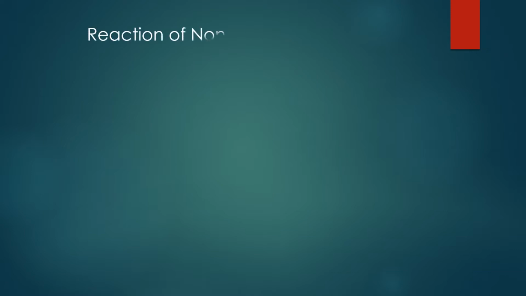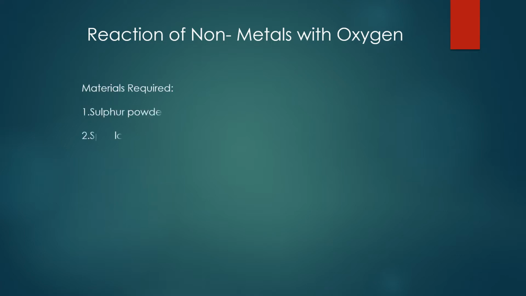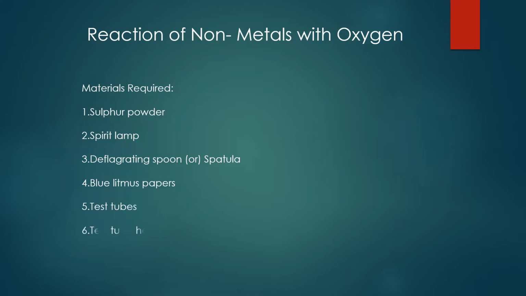Let us discuss the materials needed to conduct this lab activity: sulfur powder, spirit lamp, deflagrating spoon or spatula, blue litmus papers, test tubes and test tube holder, and water.